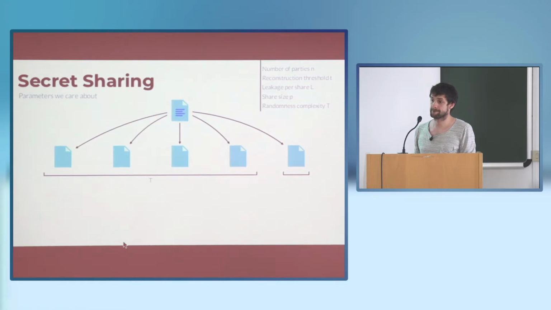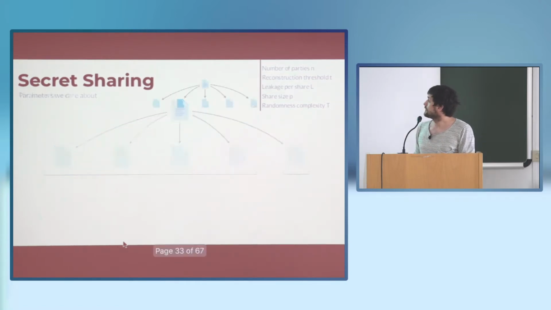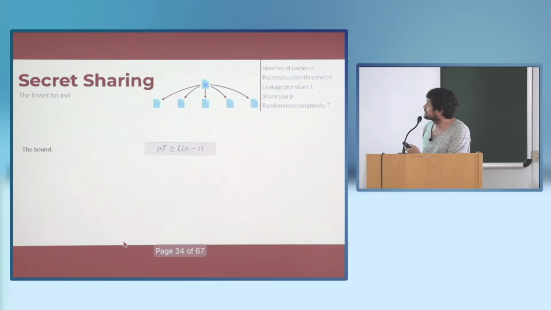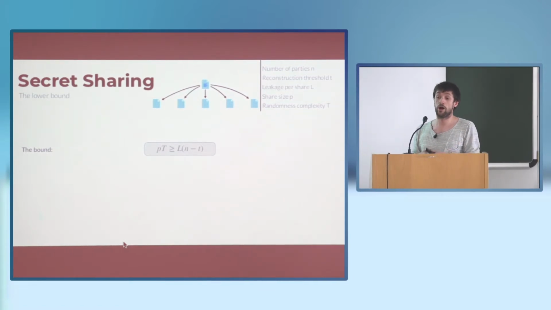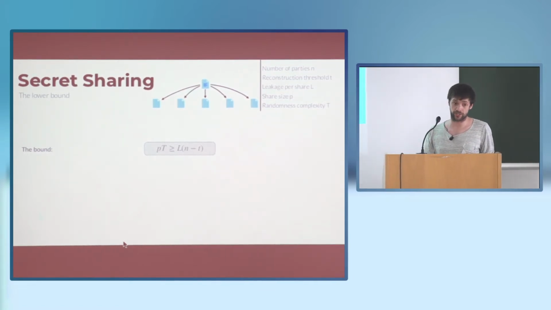And you don't care about complexity, right? No, we care about information theoretic security, so the adversary can run in exponential time. Okay. So the lower bound statement is basically that if you consider a small reconstruction threshold T, let's say some constant, then either the share size has to be large, or you have to have a lot of randomness across all of the shares.